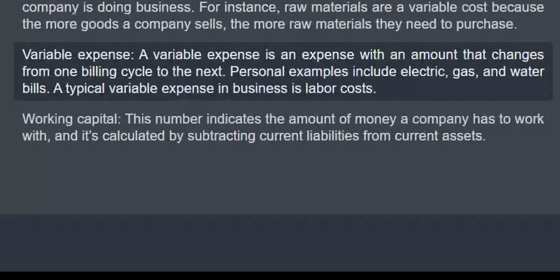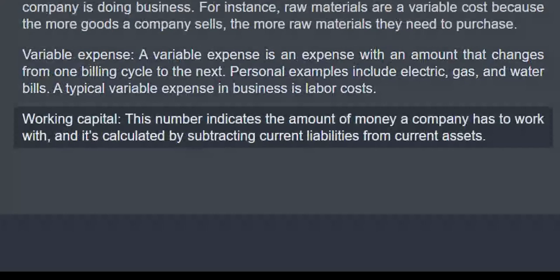Variable expense. A variable expense is an expense with an amount that changes from one billing cycle to the next. Personal examples include electric, gas, and water bills. A typical variable expense in business is labor costs.